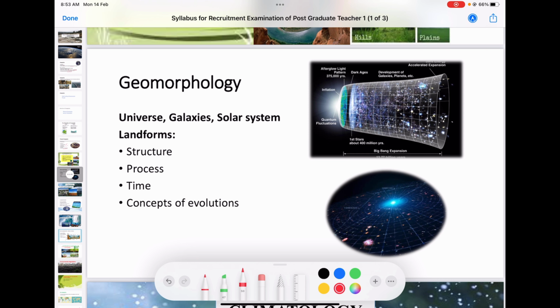The process of weathering, the process of denudation, comes under the process. Then the time, whether it is a catastrophic process, which is sudden, or a diastrophic process, which is slow. Then we know the concept of landform evolution by Davis, Penck, King, all those we know. So all this comes under the scope of geomorphology.